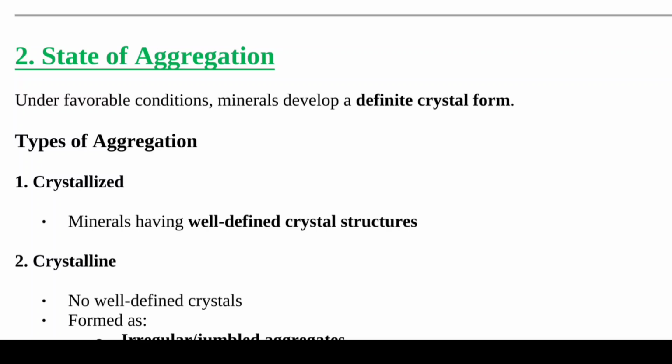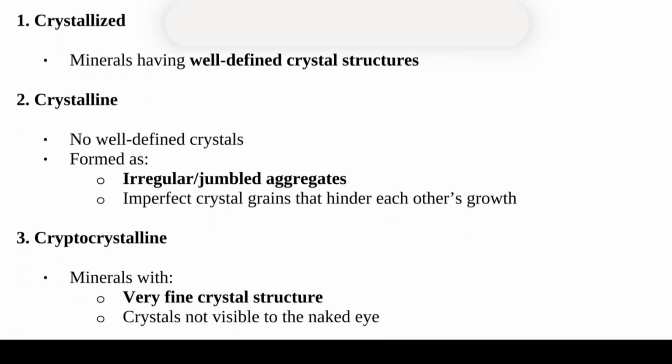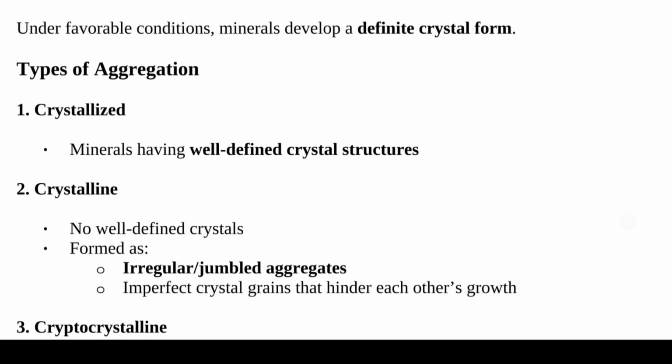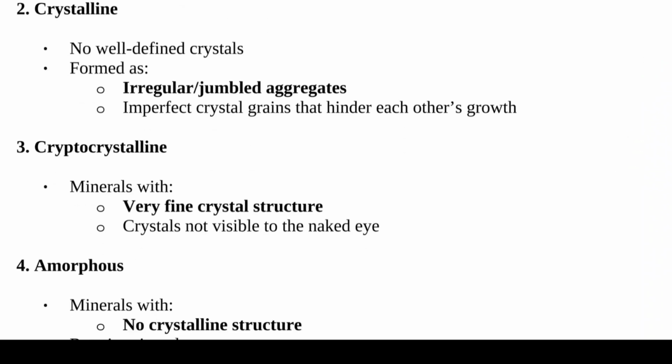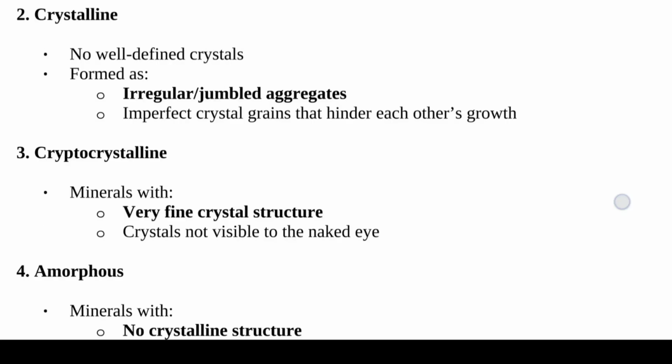Second property of metals and minerals is state of aggregation. Under favorable conditions, minerals develop a definite crystal form. Types of aggregation: first is crystallized, that is minerals having well defined crystal structure. Crystalline is the second type of aggregation, that is no well defined crystals form, as irregular or lumped aggregates and imperfect crystal grains that hinder each other's growth.